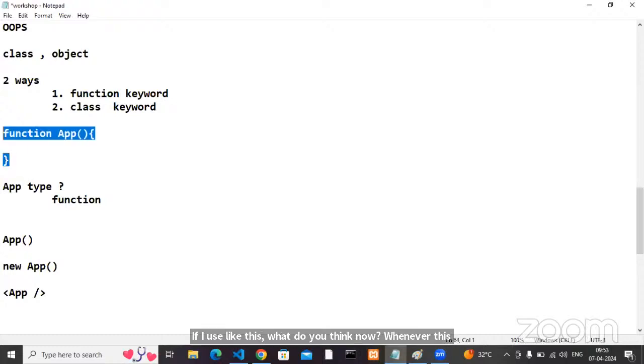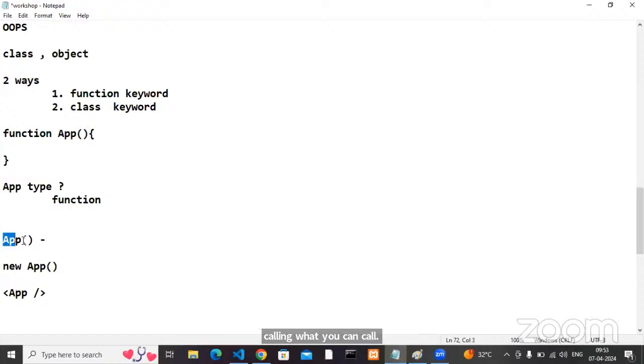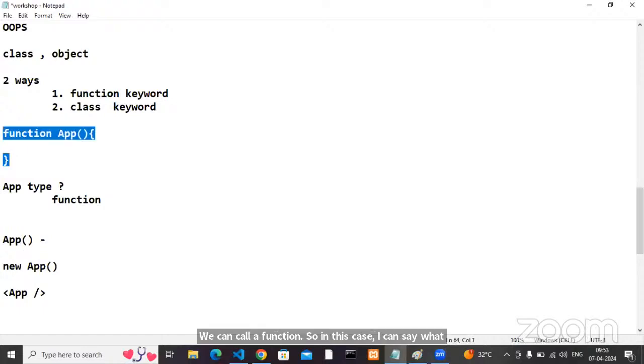Whenever you use the app like this, 100% you can say what? You are calling. What you can call? Here you are calling. What you can call? We can call a function. So in this case, I can say app is a function. Whenever you see this particular syntax, you should not say that app is a function.